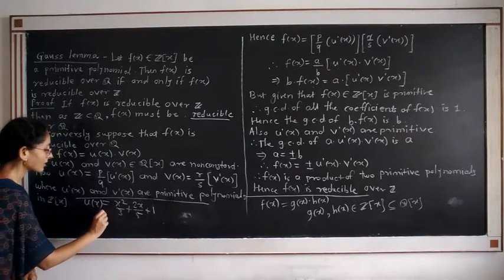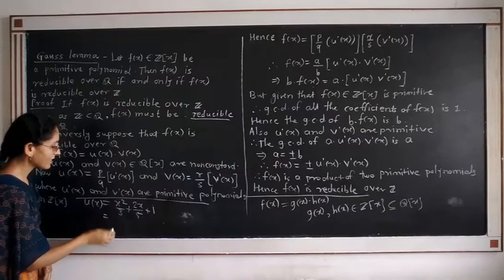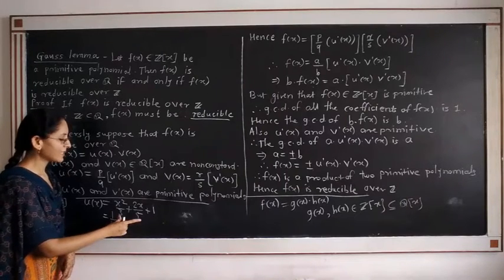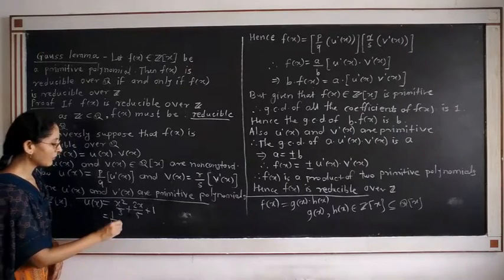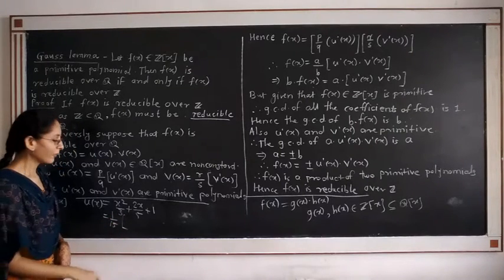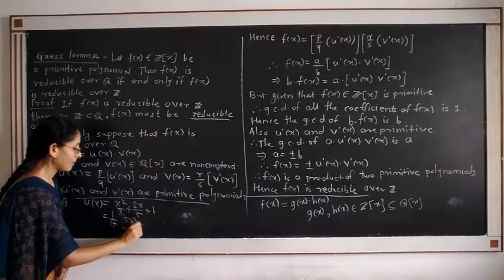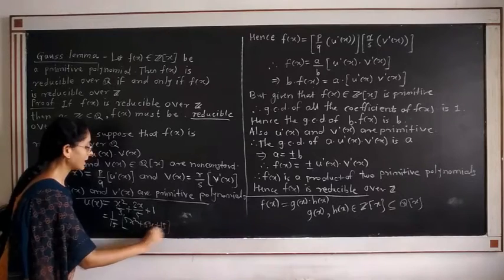Now, how can you take the common rational number? Let us consider 1 upon 15, because the LCM of 3 and 5 is equal to 15. Now it is equal to 1 upon 15 in brackets. What remains? 5 times x squared is 5x squared, plus 3 times 2, 6x, plus 15.